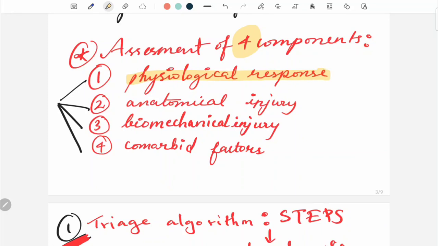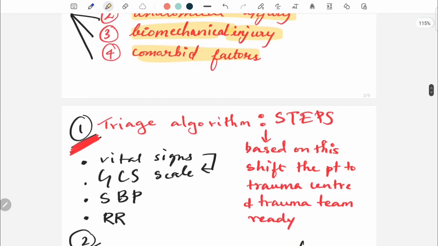The second step is looking for anatomical injury. The third step is looking for biomechanical injury, and the fourth step is comorbid factors. So, physiological response, anatomical injury, biomechanical injury, and comorbid factors. These are the 4 important components to be assessed in a triage.